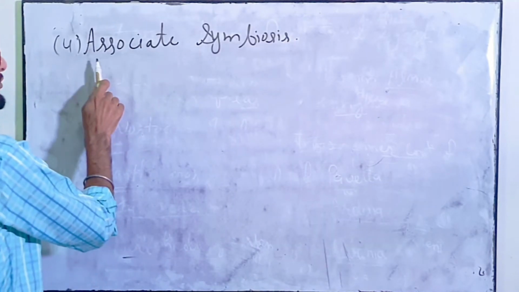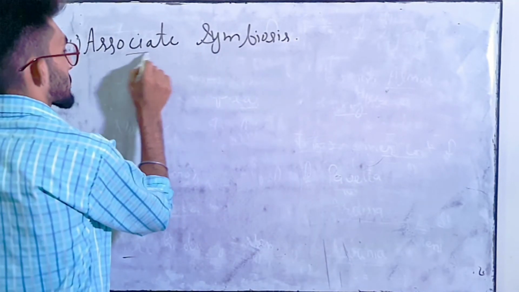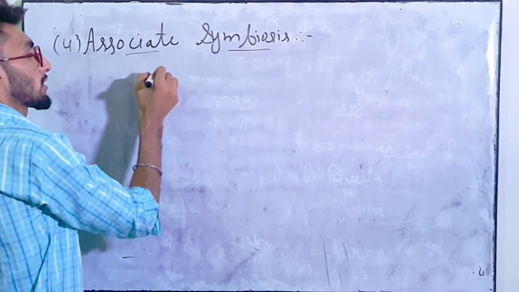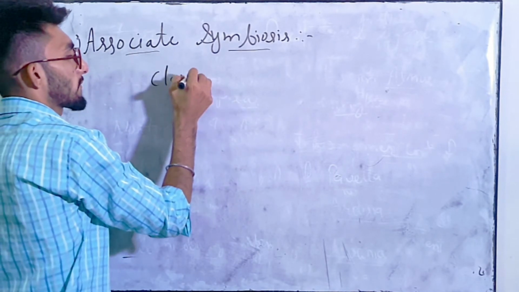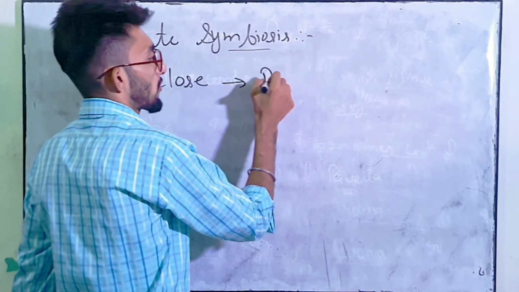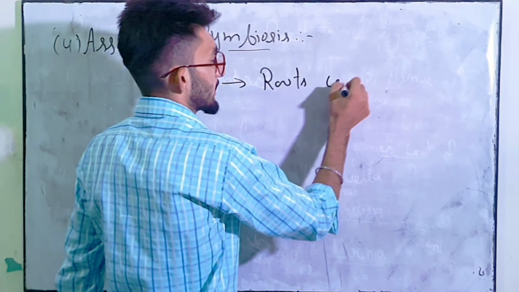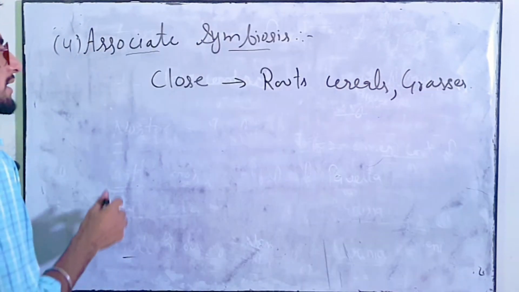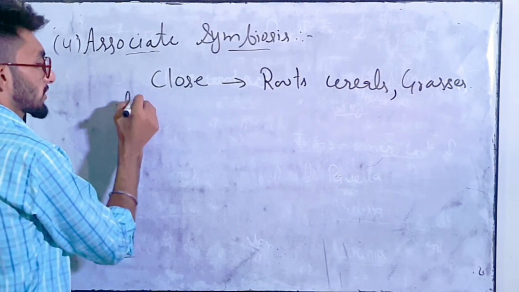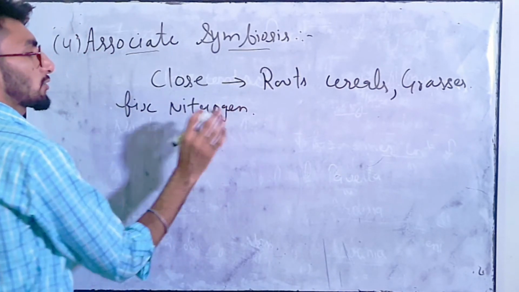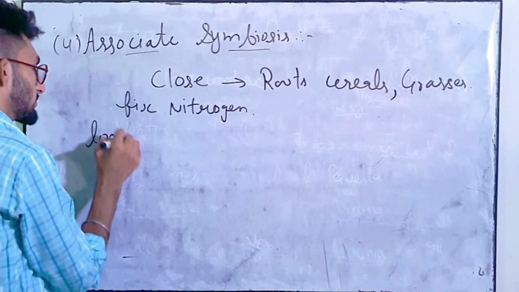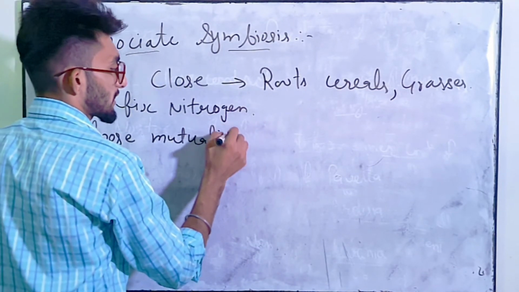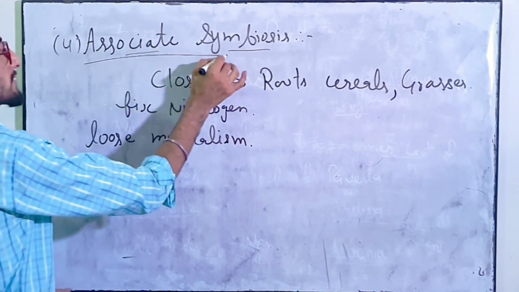Now next we will do associative symbiosis. So in this type of symbiosis, bacteria reside with close contact of, especially in roots of cereals and grasses, and there they fix nitrogen. और वहां पे क्या हो जाती है, नाइट्रोजन फिक्सिंग होती है. क्लियर? So this is a type of loose mutualism which is also known as associative symbiosis.